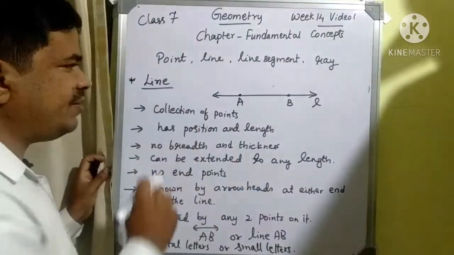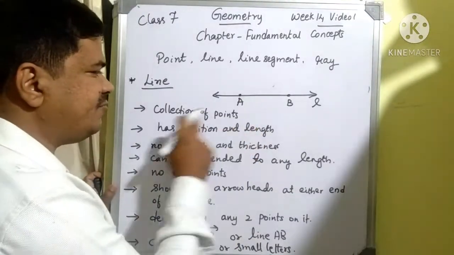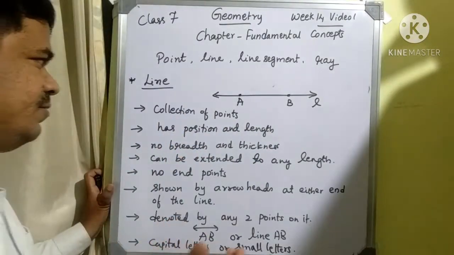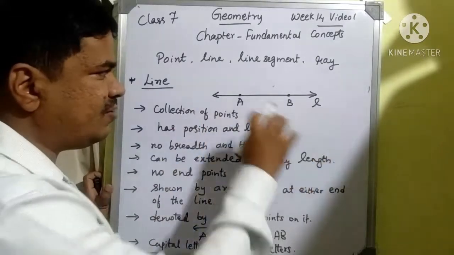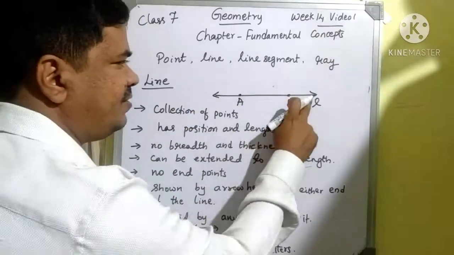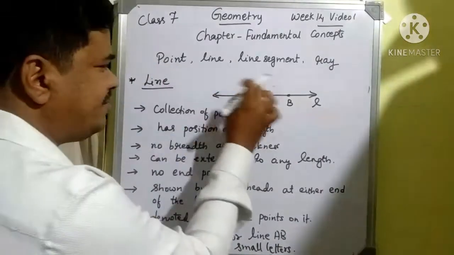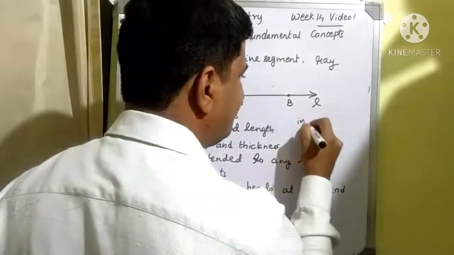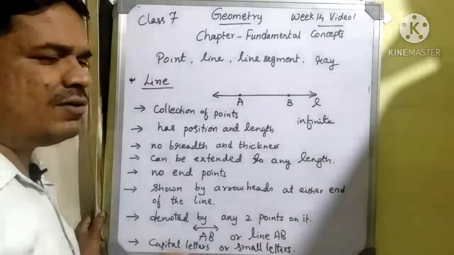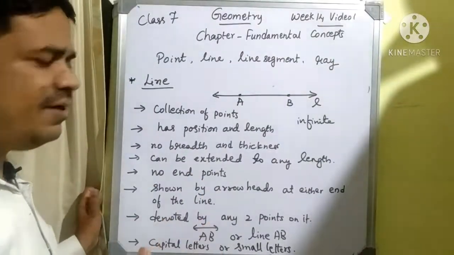Here, if we are going to define what a line is, a line is defined as a collection of points. When we join the collection of points, we can call it a line, with arrowheads. That means on both directions we need to consider the arrowheads. A line contains an infinite number of points, which we can't count. That's why it is called a collection of infinite points. We call it a line.